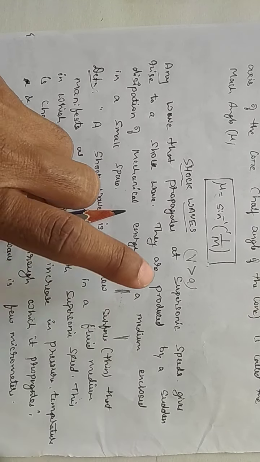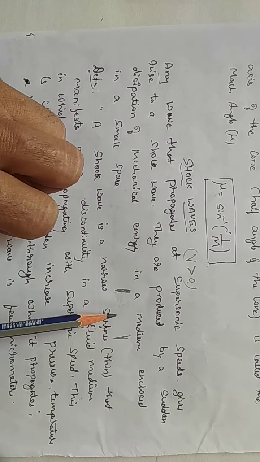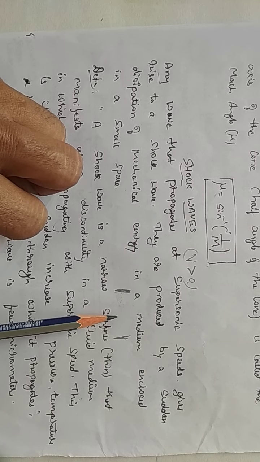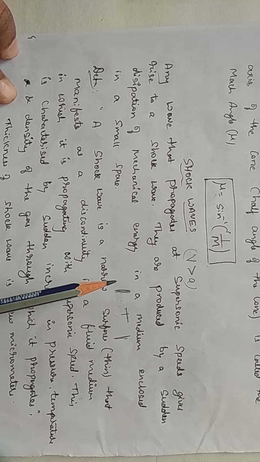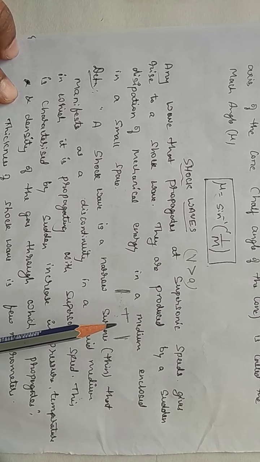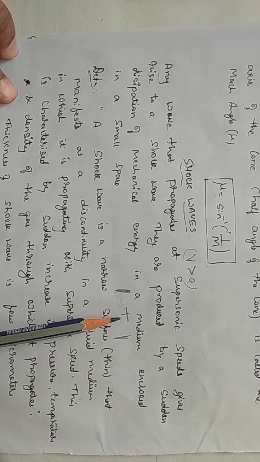Then what happens? Here the volume decreases, pressure increases, and we observe the temperature rises. Density increases obviously. So these are the physical things which we observe in shock waves.